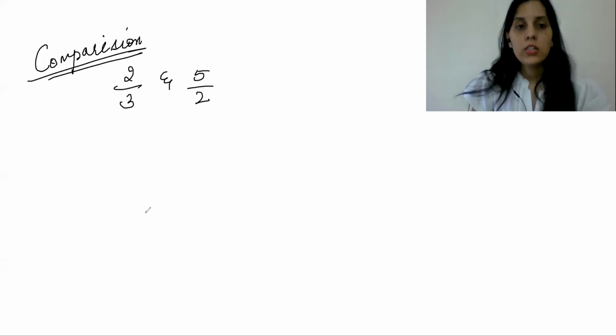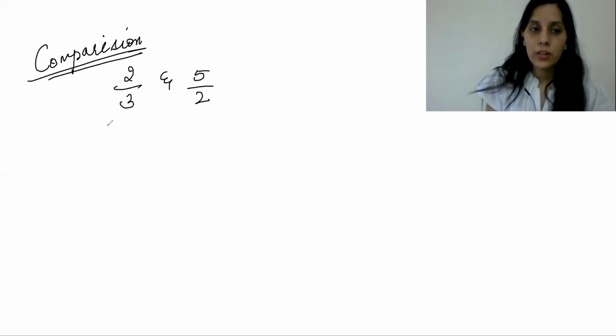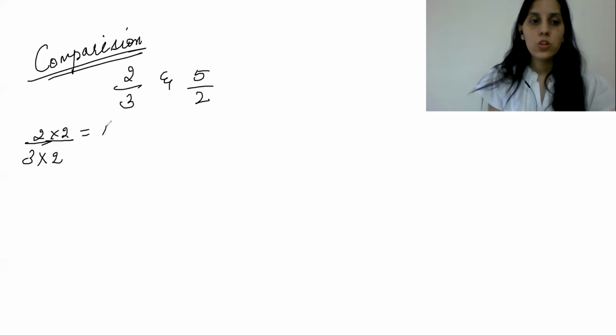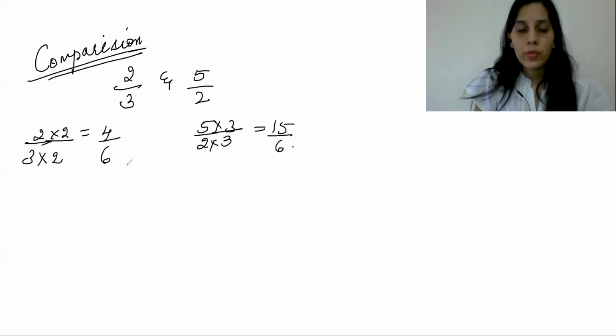The first is to make the denominators equal. When I make the denominators equal, the LCM is 6. So I multiply the first one with 2 and get 4 by 6. The second one, I multiply with 3 and get 15 by 6.